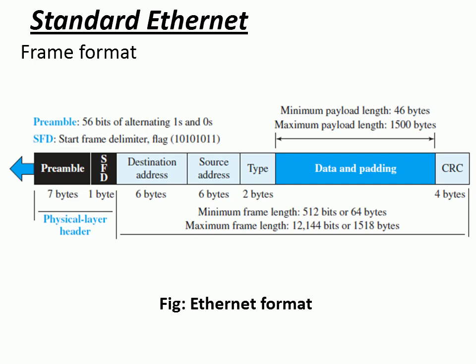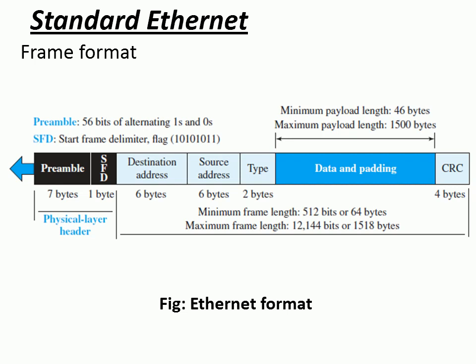And the next one here we have is data and padding. It carries the data encapsulated from the upper layer protocols. If the data is less than 46 bytes, then it has to be padded with extra zeros, right? So what is the minimum length of the data here? That is 46 bytes. But if the data is less than 46 bytes, then it has to add some extra zeros, that is nothing but padding, in order to maintain the minimum length of the particular payload, right?